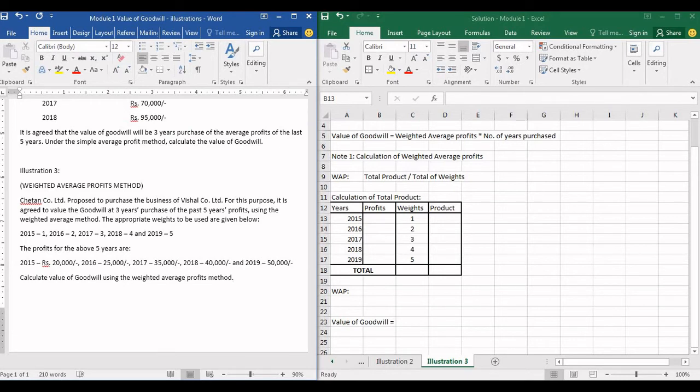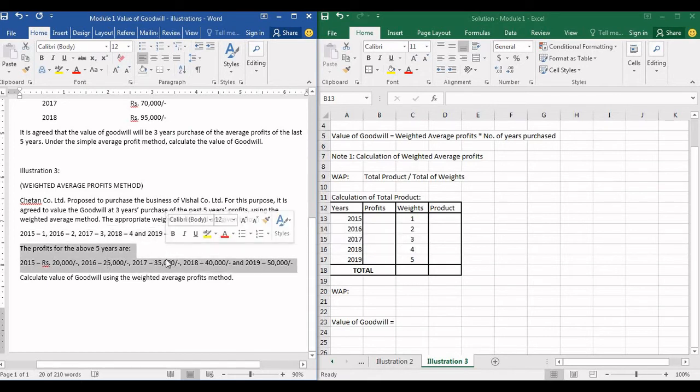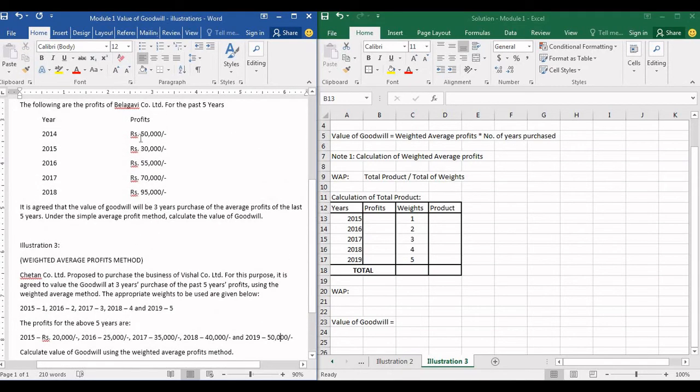If they don't provide that information in the problem, saying that you are supposed to use simple average or weighted average, and they just ask you to calculate using the average profits method, then you will have to check if the profits are ascending or not. The profits are supposed to be in ascending order or descending order for you to calculate the weighted average profits method.